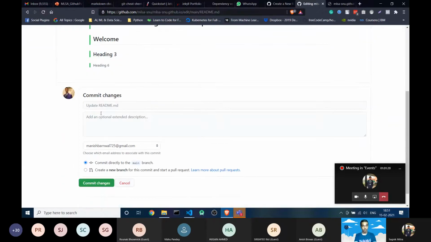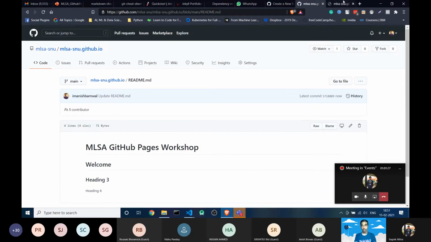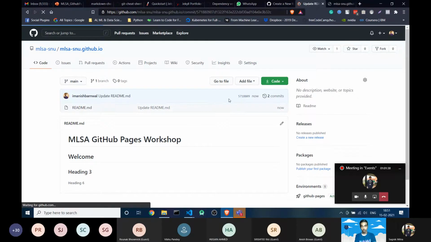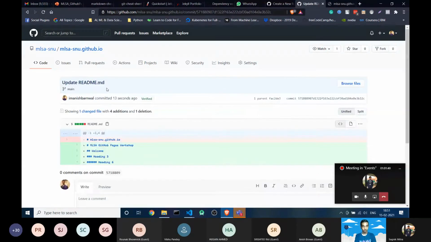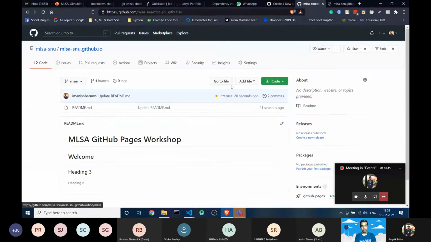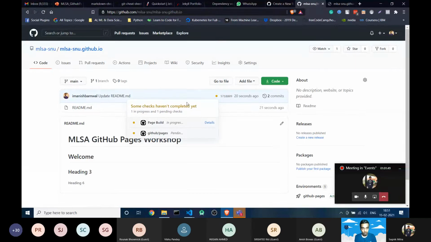Okay, so suppose I commit changes, I am not writing any message right now. If I commit changes, it will show me that it's not built yet. Once it builds, it shows a tick mark. Okay, just a second. Yeah, you can see it's building. Some checks have not completed yet.